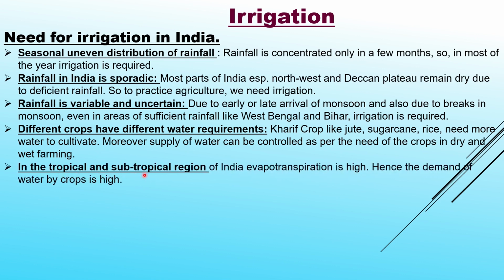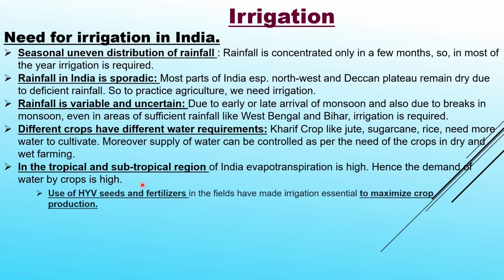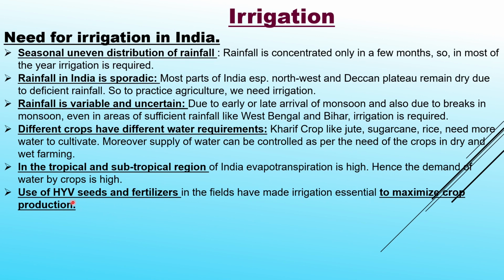In the tropical and subtropical region of India, evaporation and transpiration, that is known as evapotranspiration, is high. Hence, the demand of water by crops is high. Use of HYV, high yielding variety seeds, and fertilizers in the fields have made irrigation essential to maximize crop production.